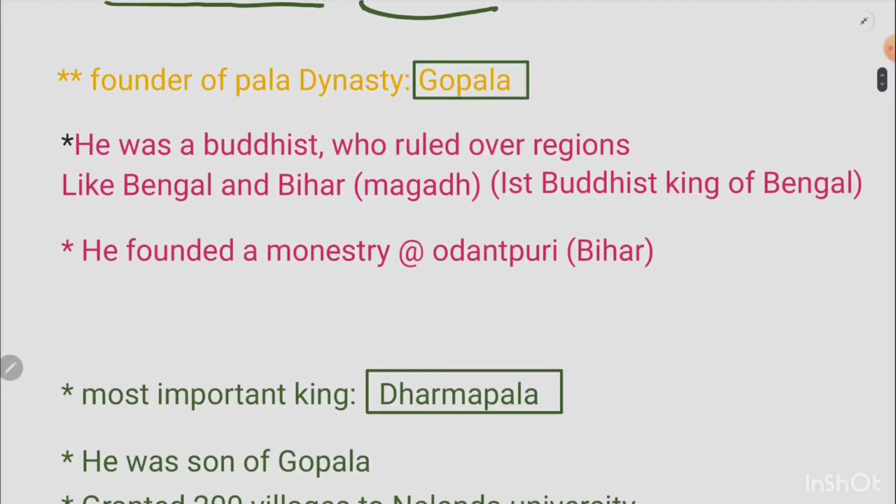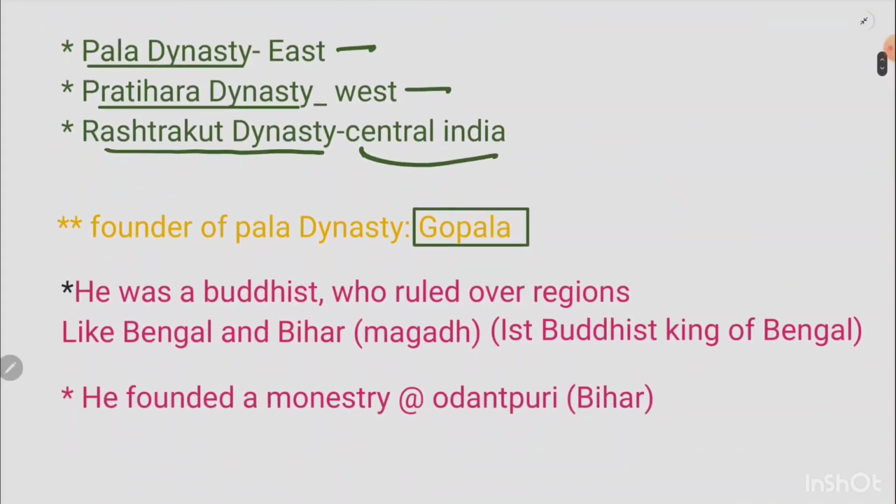Now, who was the founder of this dynasty? Gopala is known to be the founder of this dynasty, okay. What is prominent about Gopala is that he was a Buddhist, a follower of Buddhism. It is known from historical texts that the major branch of Buddhism prominent at this time was Mahayana Buddhism. Mahayana is also called the greater vehicle, and Hinayana is the lesser vehicle, as you must be aware from the discourse on art and culture, okay.